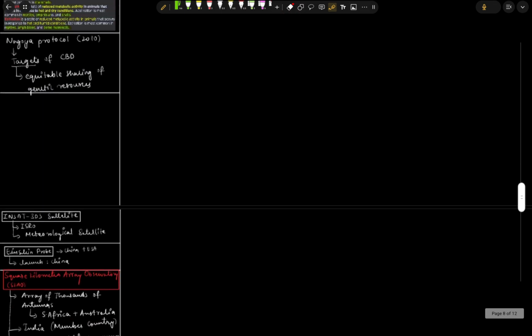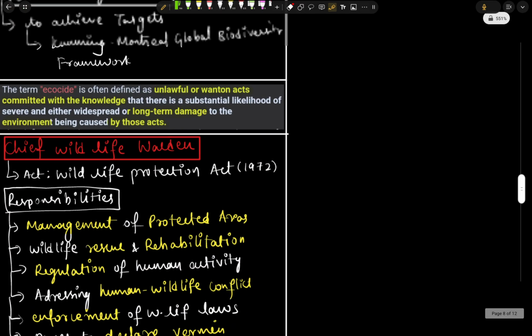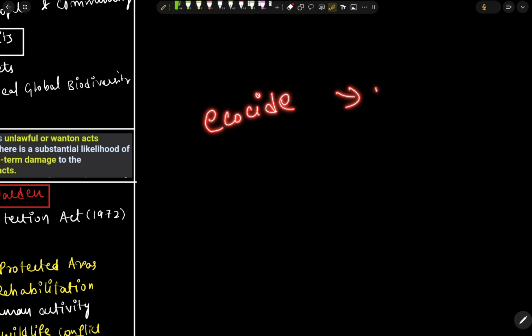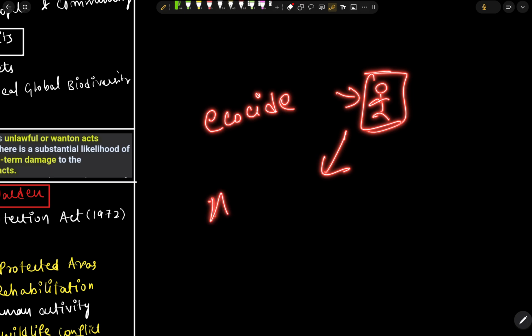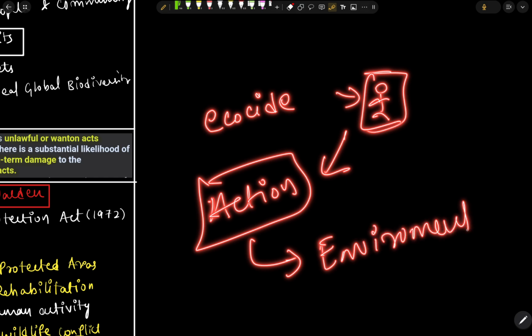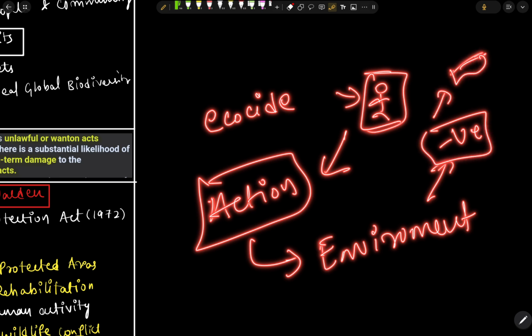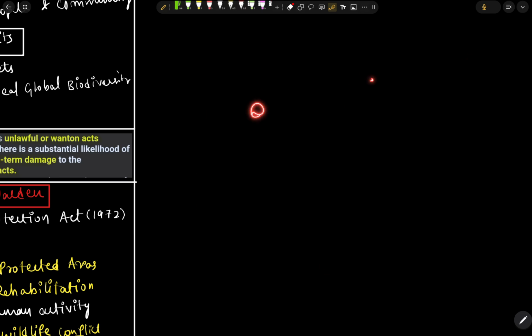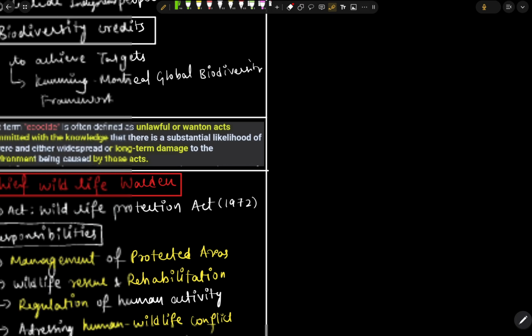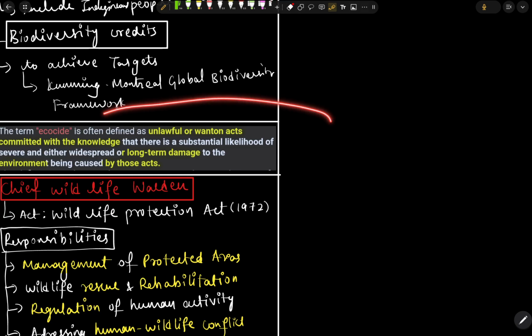So here is that. So basically we have the ecocide. Ecocide is a thing where a person or a company knows that when he does an action, it will definitely impact the environment in a negative way, now or in the long term. He definitely knows, but even after knowing, he does the thing or the action. So the process of doing the thing is known as ecocide.